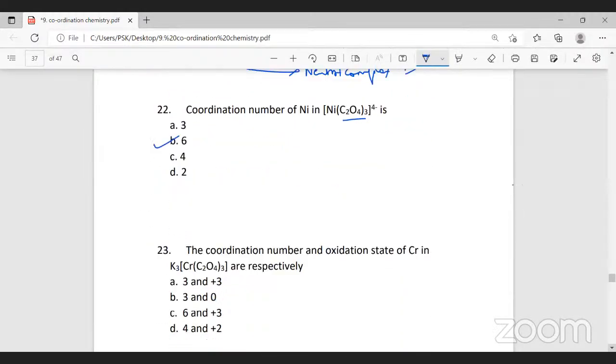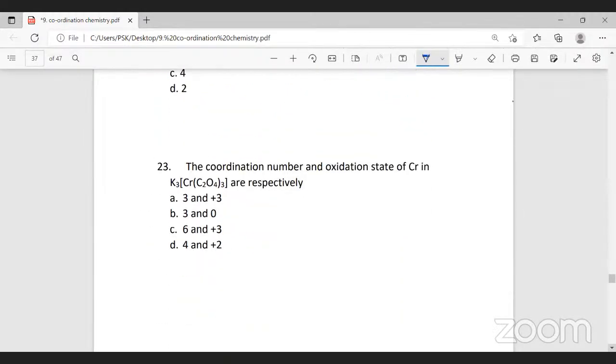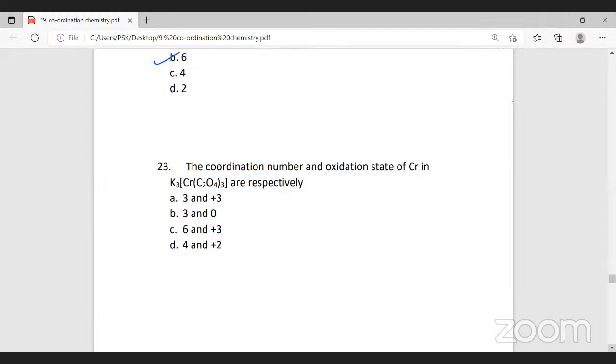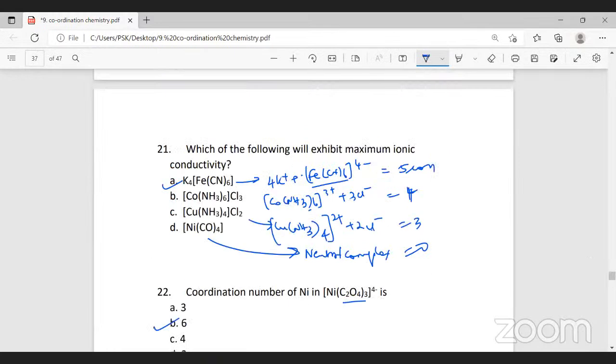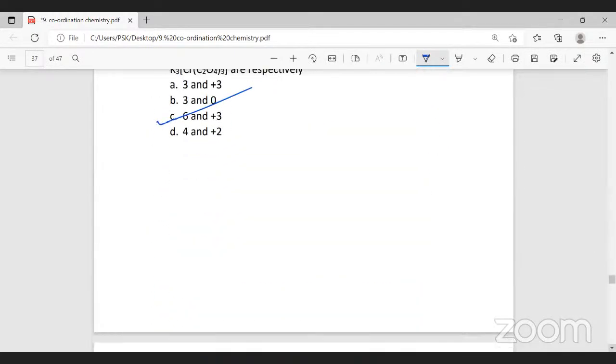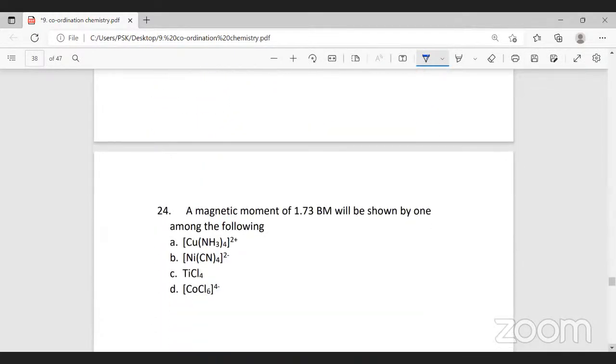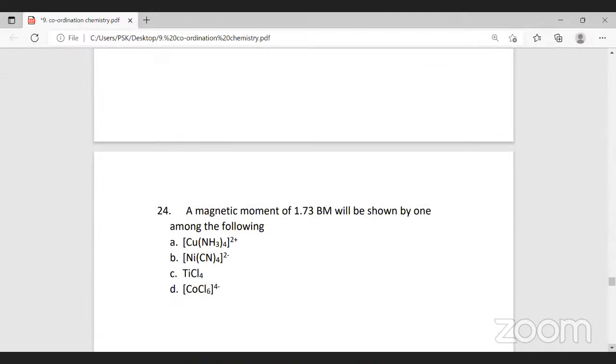The next question: the coordination number and oxidation state of chromium. Find out the oxidation state of chromium and coordination number. Coordination number is 6, since it's the oxalate ion. So coordination number 6 means only one option is there, plus 3. So it will be answer C. Just now we learned the coordination number of chromium with oxalate is 6.